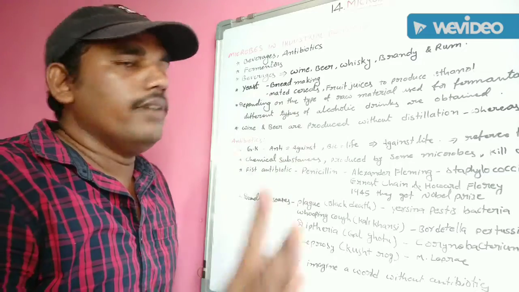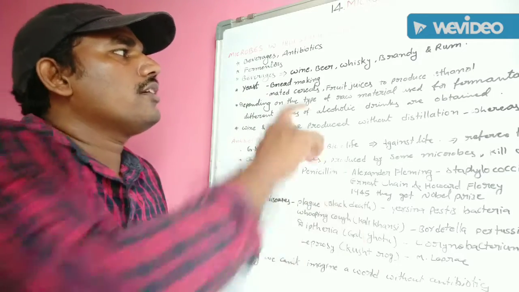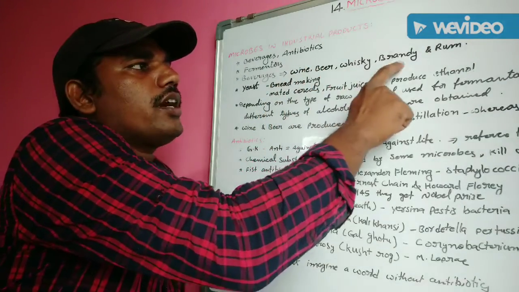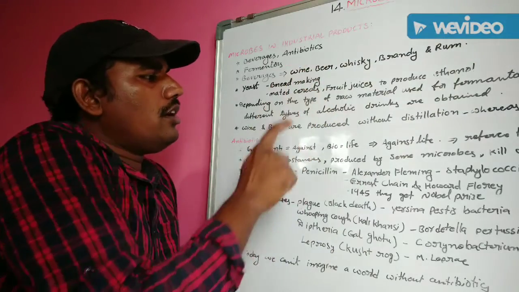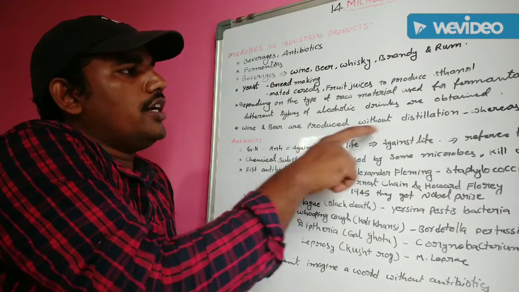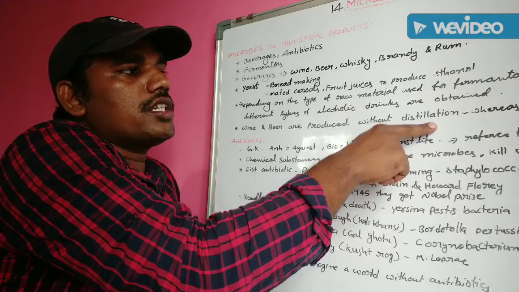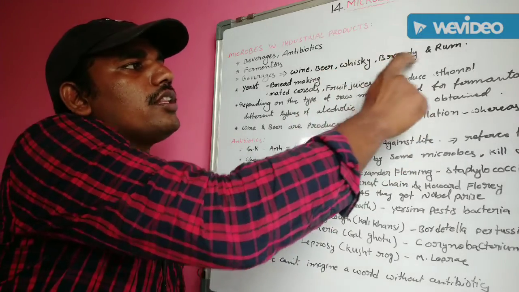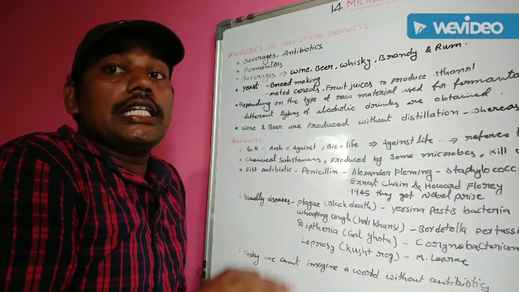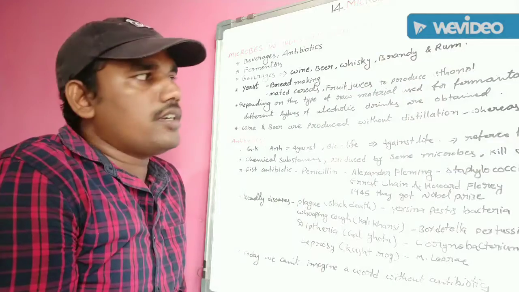Different types of beverages like wine, beer, whiskey, brandy and rum. Wine and beer are prepared without the distillation process. Whiskey, brandy and rum are prepared by the distillation process. Understand?